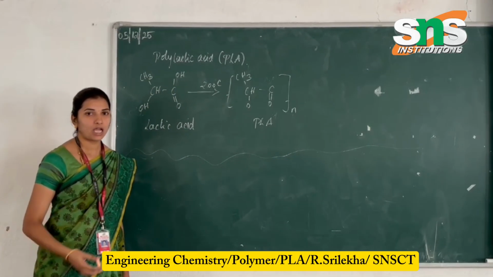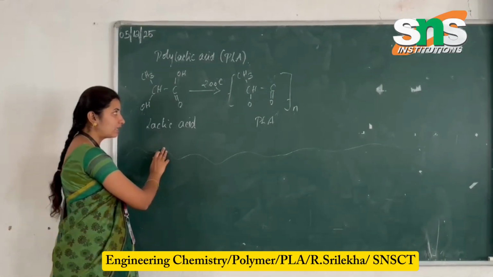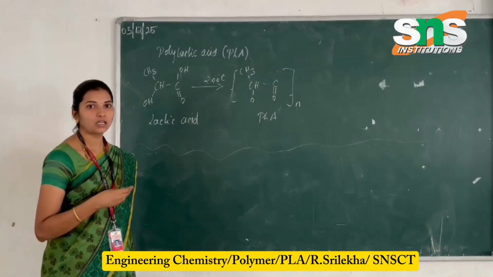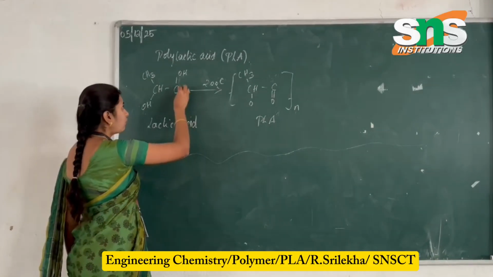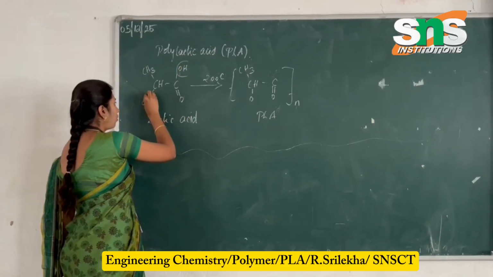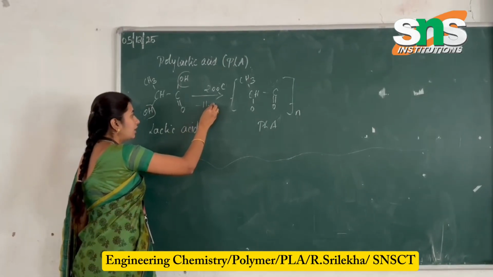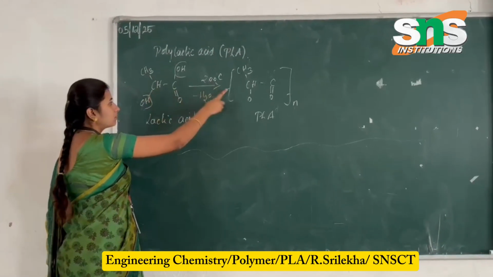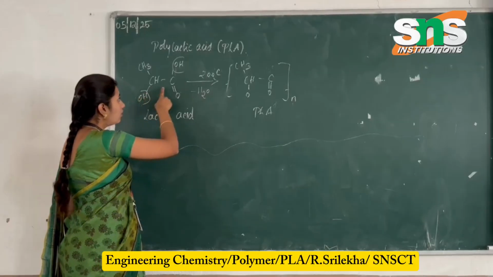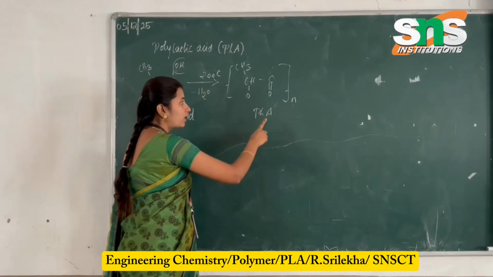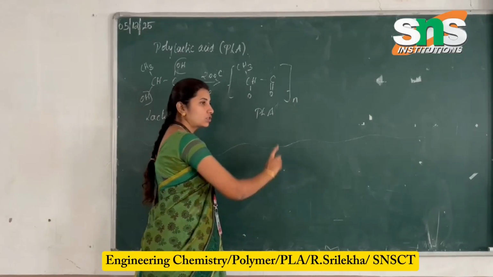Whenever we have this lactic acid, under the polymerization reaction at 200 degrees Celsius, it converts with the removal of water molecules, H2O. It reacts as polylactic acid with the repeating units of n molecules.